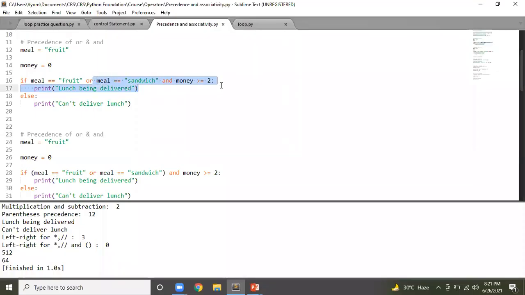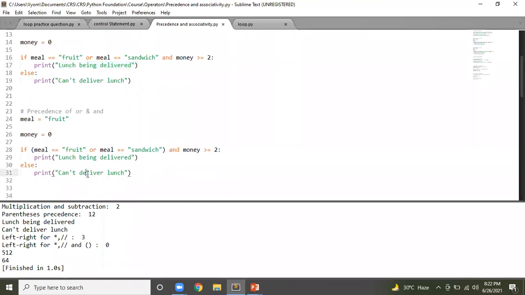this got calculated first. So money is greater than 0, false. Sandwich equals to meal is also false. So this became false. And this was true. So in case of or, this became true. This entire statement became true, and it said lunch can be delivered. Whereas the actual answer should be lunch cannot be delivered.